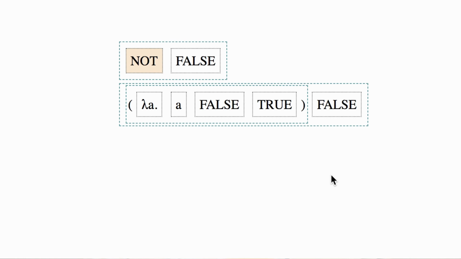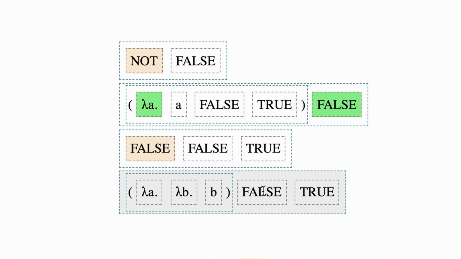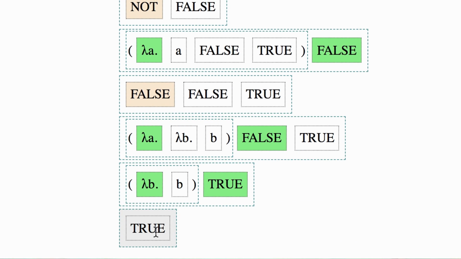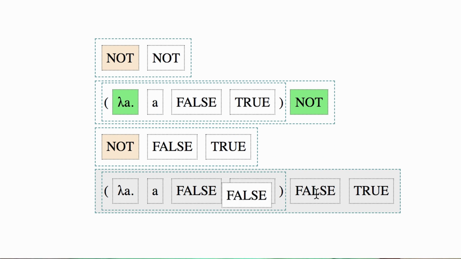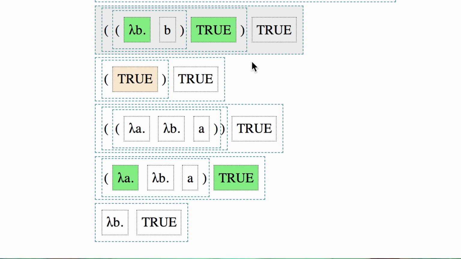Let's move on. We can also try not false, and a very similar thing happens. False takes the place of A. Then we remember that false is really a function, which takes in two things and returns the second one, and that evaluates to true. So it works! If you pass in true or false, it returns the opposite. Technically, nobody's stopping you from passing in something else, but garbage in, garbage out.